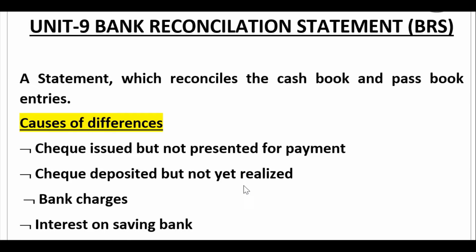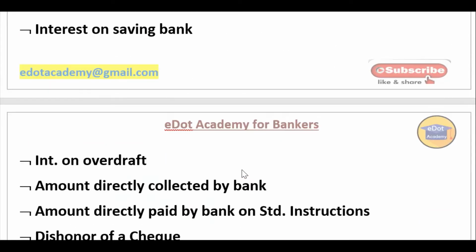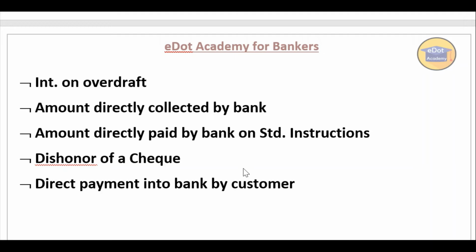Similarly, without your knowledge, the bank has taken charges and debited your account. At the same time, every quarter the bank gives you interest on the savings amount, whatever amount you keep in the bank. This doesn't come to your knowledge, so they automatically credit your account, and this becomes a difference. Furthermore, there is interest on overdraft. Whenever an overdraft exists, the bank charges interest and debits your account.